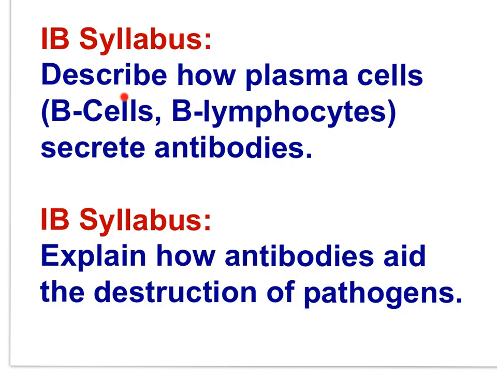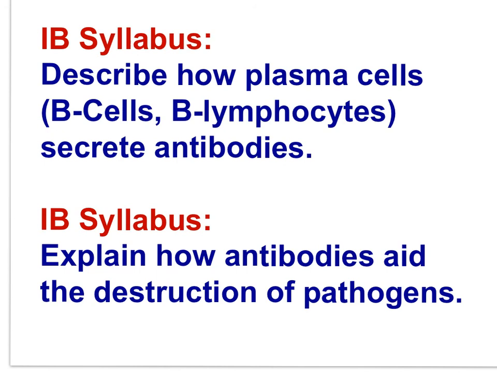Hopefully, you can describe how plasma cells, B cells or B lymphocytes, secrete antibodies. Now, as a part of your response to this statement, you can go into detail about protein synthesis, modification of protein by the Golgi, and secretion of the protein by the cell through exocytosis. You need to also go into detail about B cells being activated by helper T cells.